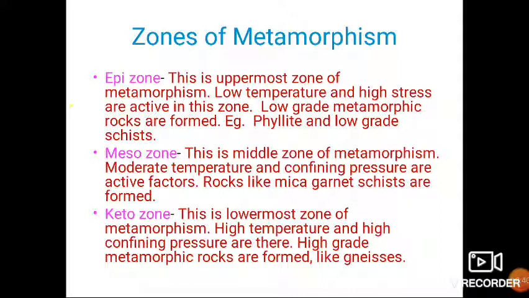And as we go further below the earth's surface at great depth, the third zone occurs, which is known as catazone. It is the lowermost zone of metamorphism. Temperature and pressure, confining pressure, are very high, and high grade metamorphic rocks like gneiss are formed in this zone.